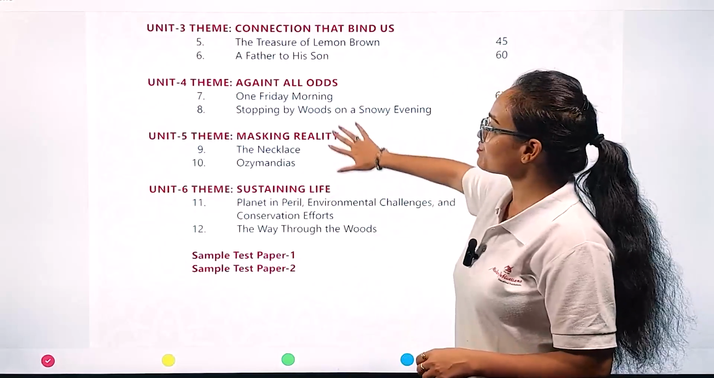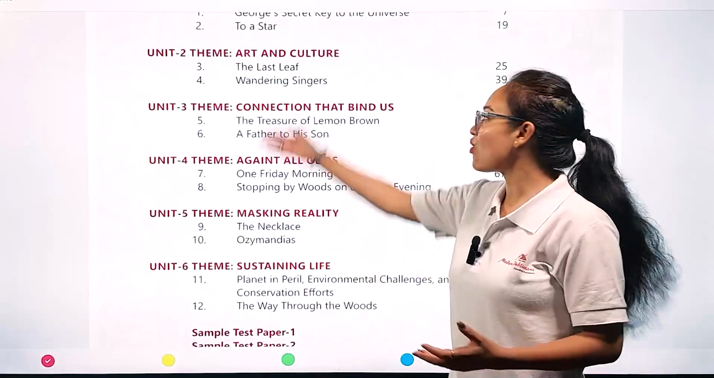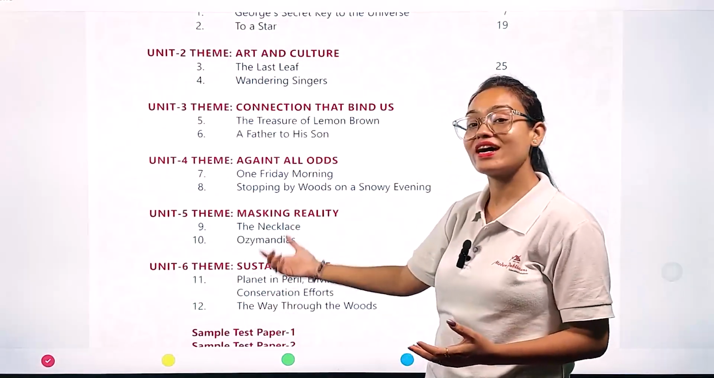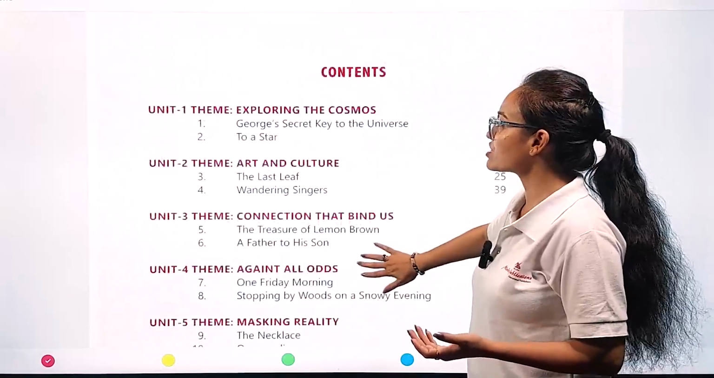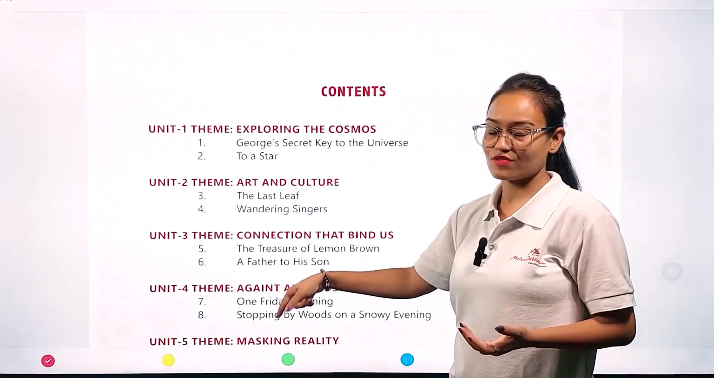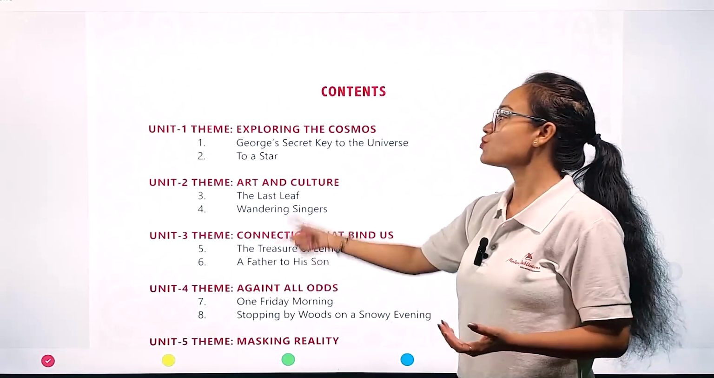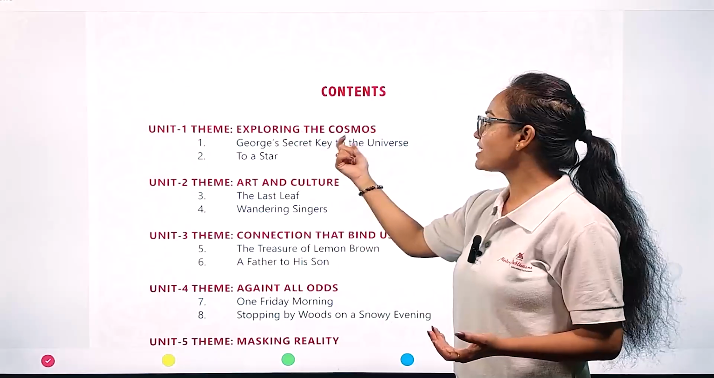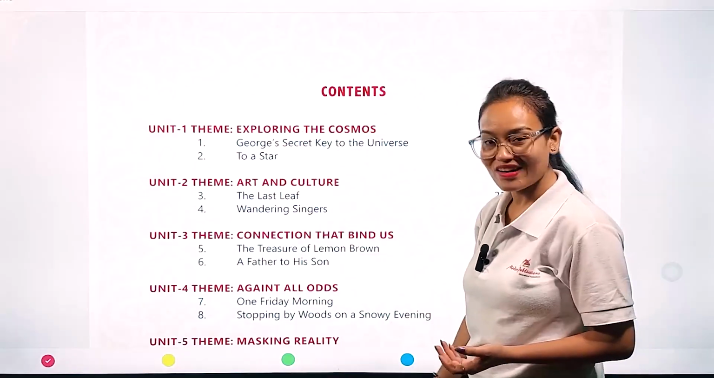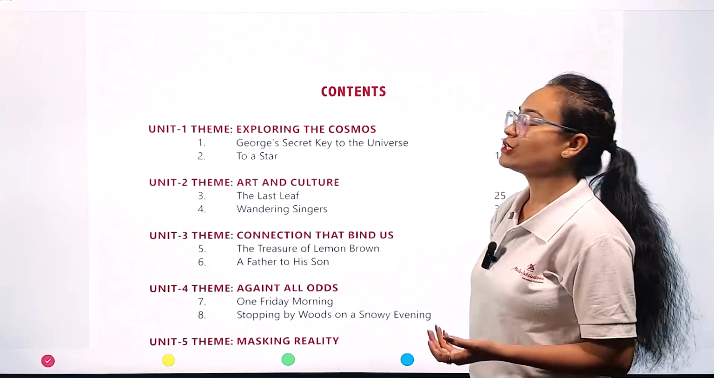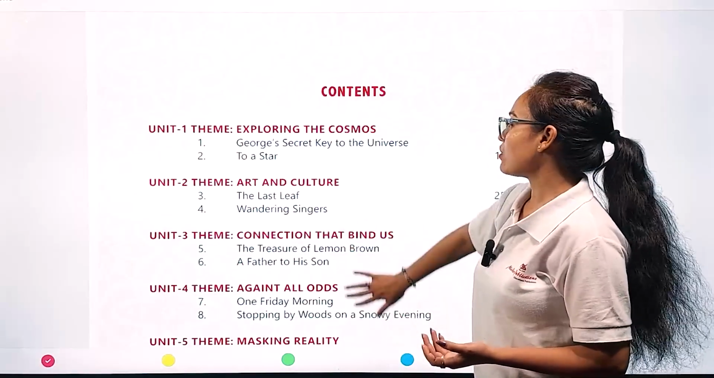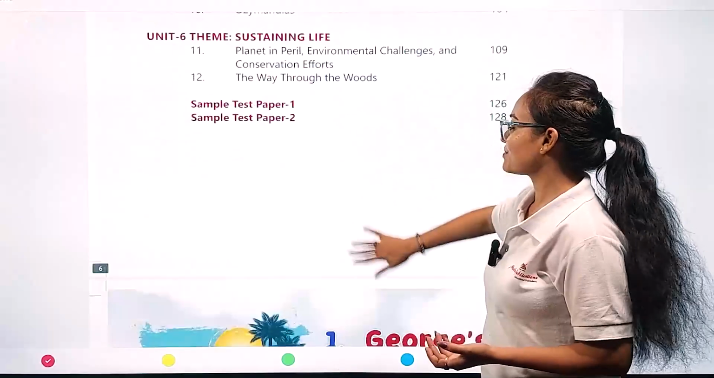So my dear student, in this way we are going to see all these 12 chapters divided into 6 units. Now come with me and we are going to start the first unit of your English book, exploring the cosmos, with chapter number 1, and the name of chapter number 1 is George, Secret Key to the Universe. Now come with me and let's start the chapter.